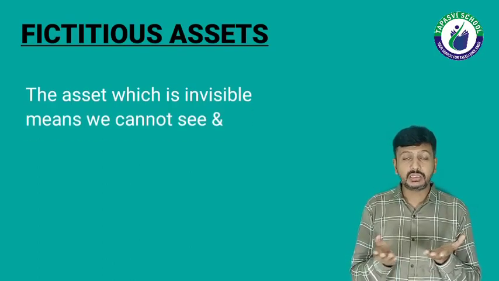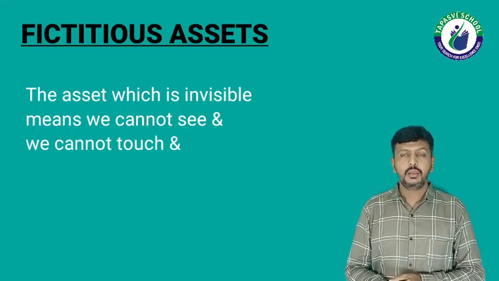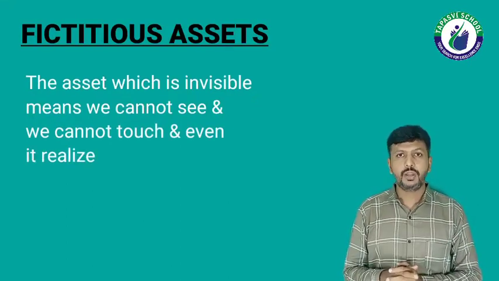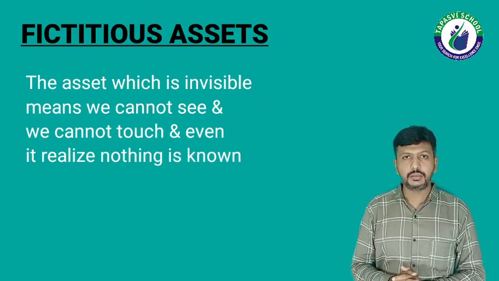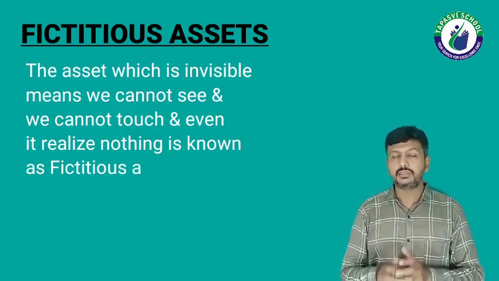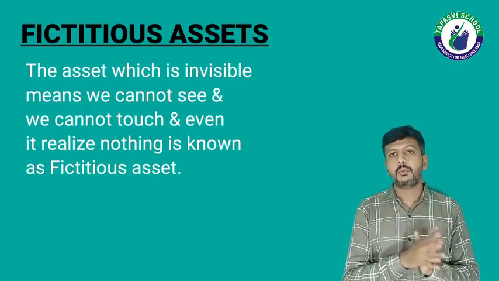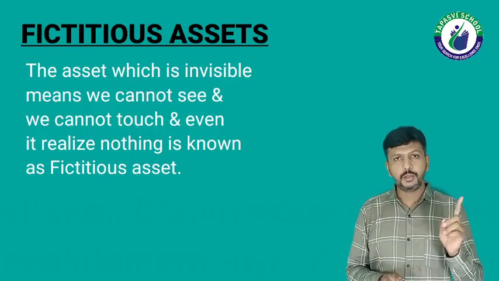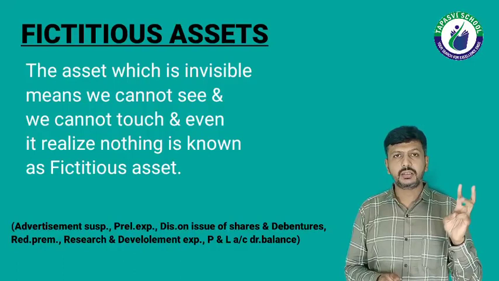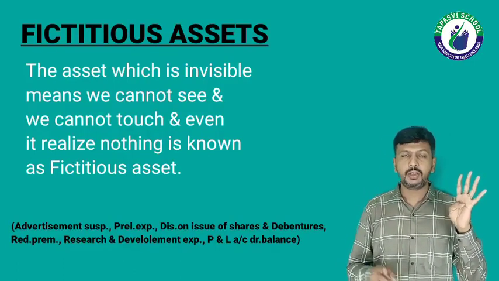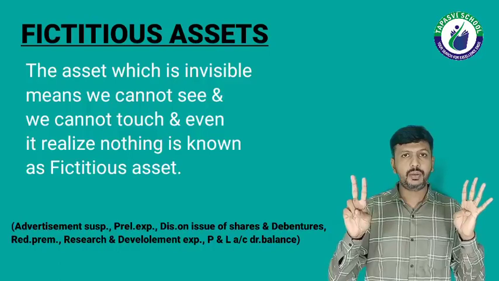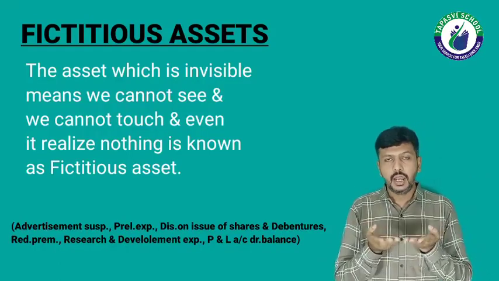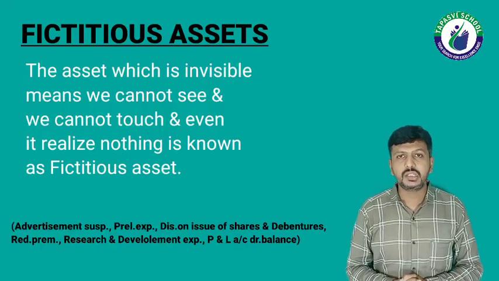Then let me explain the difference between intangible and fictitious. An intangible asset realizes something. When we sell such a type of asset in the market, it realizes something. While a fictitious asset realizes nothing. We cannot sell such a type of asset in the market, and that's why it is a fictitious asset. Like advertisement suspense, preliminary expense, discount on issue of share, discount on issue of debenture, redemption premium, research and development expense, P&L account debit balance, etc. These all are a part of fictitious assets.